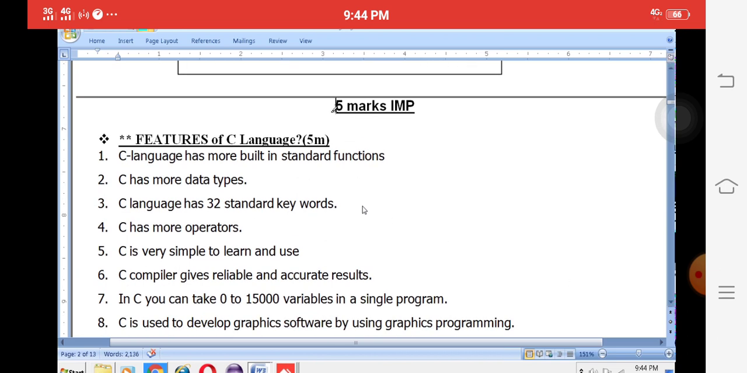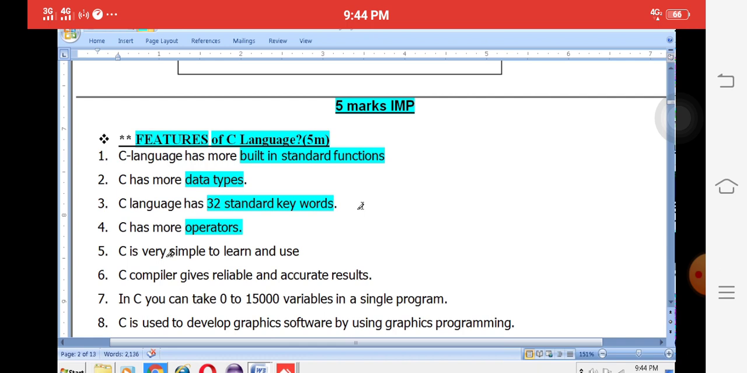Again, another 5 marks question is features of C language. Last year, 2019 paper, it was one of the questions. C language has built-in standard functions, thousands of functions available. For example, printf, scanf, clrscr, getch, etc. More data types, that means int, char, float, etc. 32 keywords are available: int, char, float, for; these are called keywords. More operators, plus or minus, arithmetic and relational operators.